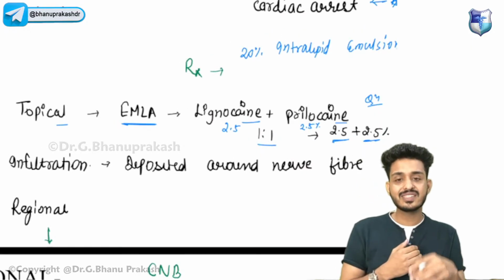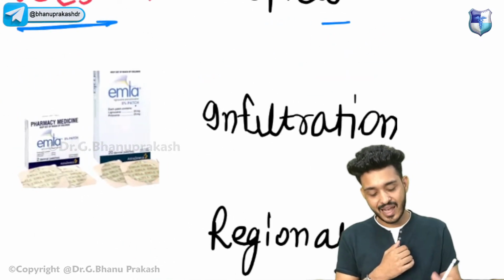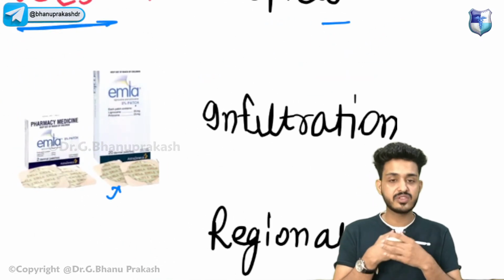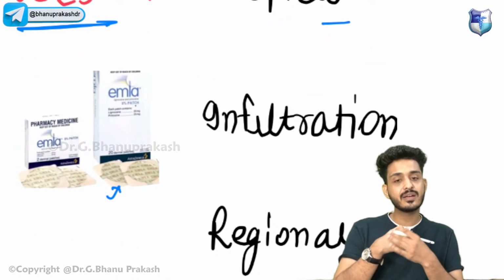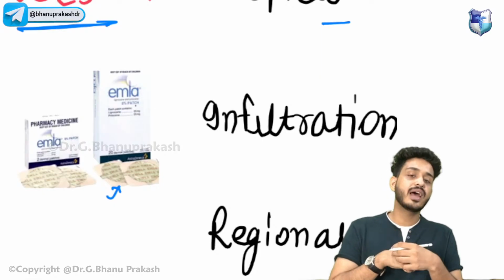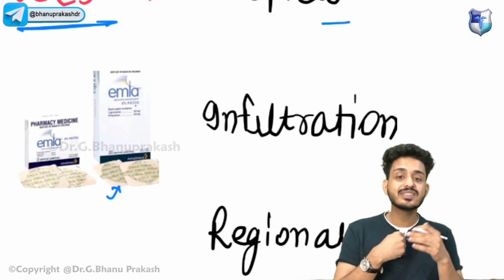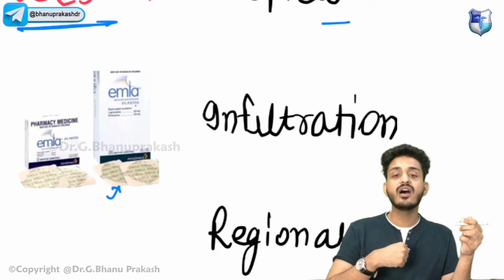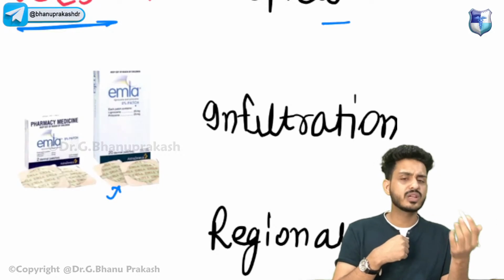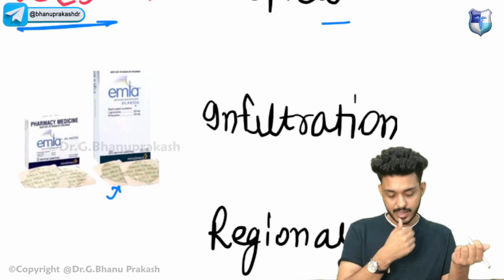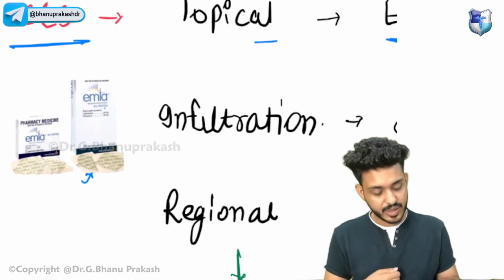How we will utilize this particular thing? Look here, we are having this type of topical patches of EMLA. We will be putting that patch on the skin itself, and then we will be removing it. After that, there will be numbness in that particular area, and we can put a catheter, or we can put the cannulas as well, right? So that is how we are utilizing this thing.